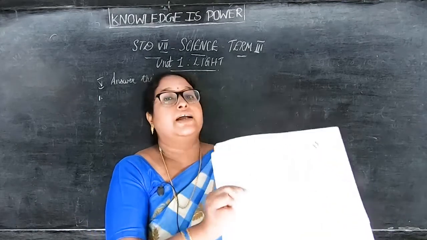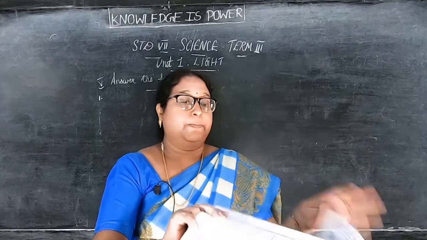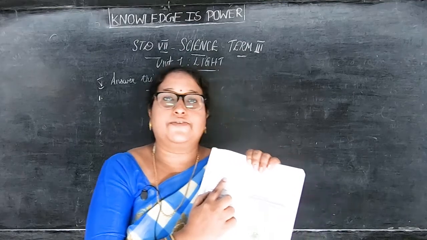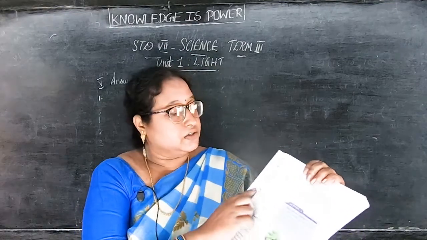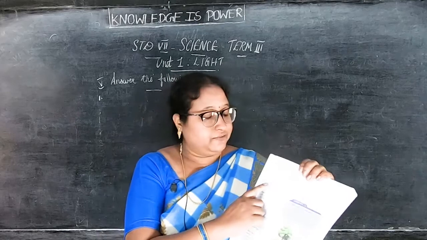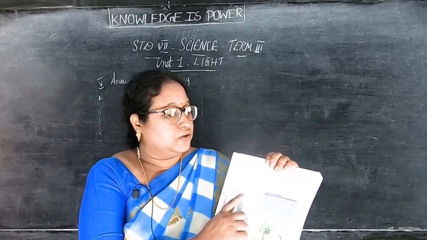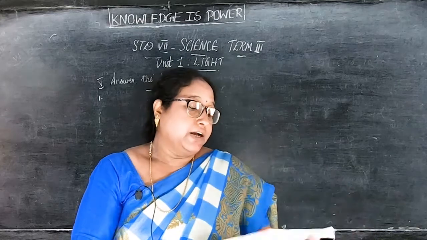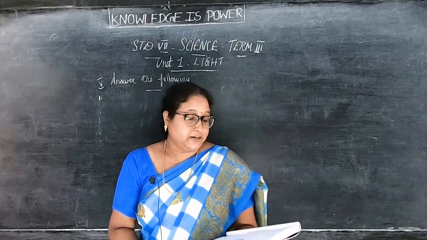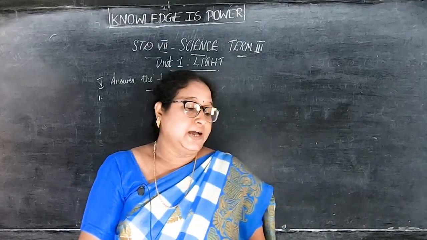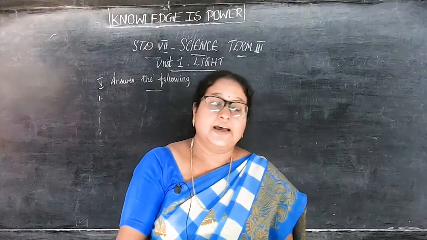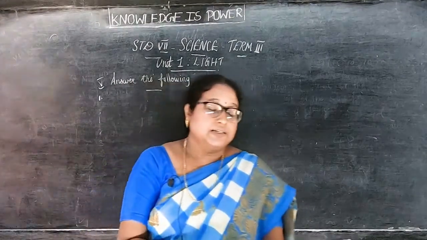So you have to draw this and now take page number 7. In page number 7, on the left side, you can see in blue color the side heading laws of reflection. Two points are there. You have to write the side heading and the 2 points. Open the bracket and close it after plane. The angle of incidence is equal to angle of reflection. The incident ray, the reflected ray and the normal at the point of incidence lie on the same plane. Close the bracket. That is your first answer. The diagram is in page number 6 and the 2 points are in page number 7.